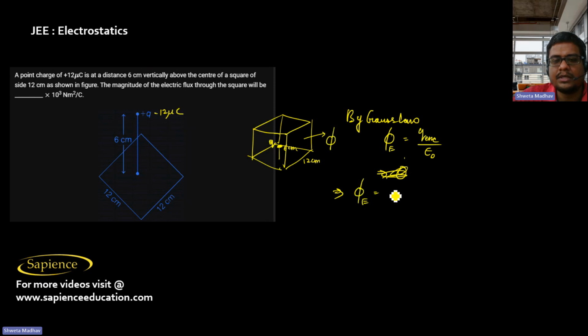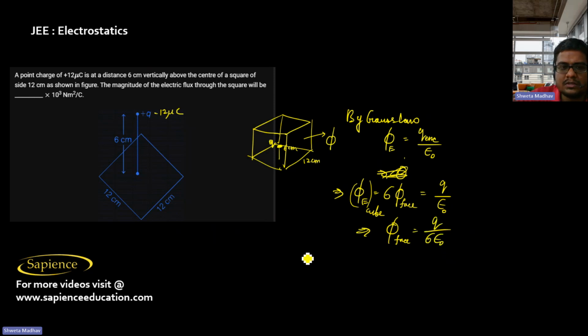So I can say through each face, if the flux is phi, then the net flux through the cube will be equal to 6 times the flux through each face. The flux through the entire cube is 6 times the flux through each face. So it means that is equal to q by epsilon naught, since the charge enclosed is q. So the net flux through each face will be equal to q by 6 epsilon naught. So this only will be the answer, since this square is like the base of this cube of side 12 centimeter.